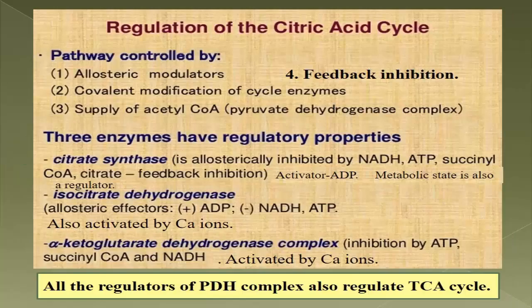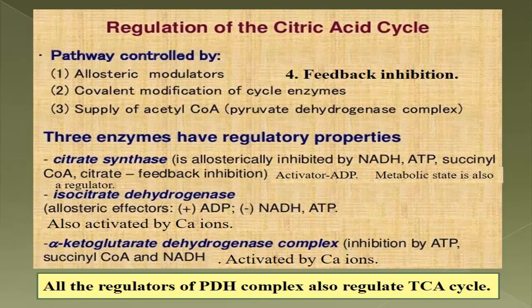Now this is again a very important question, that is the regulation of this pathway. Remember, 3 irreversible steps are the sites of regulation, that is the first step, third step and fourth step. The enzyme of the first step is citrate synthase, in the third step isocitrate dehydrogenase, and in the fourth step the alpha ketoglutarate dehydrogenase.